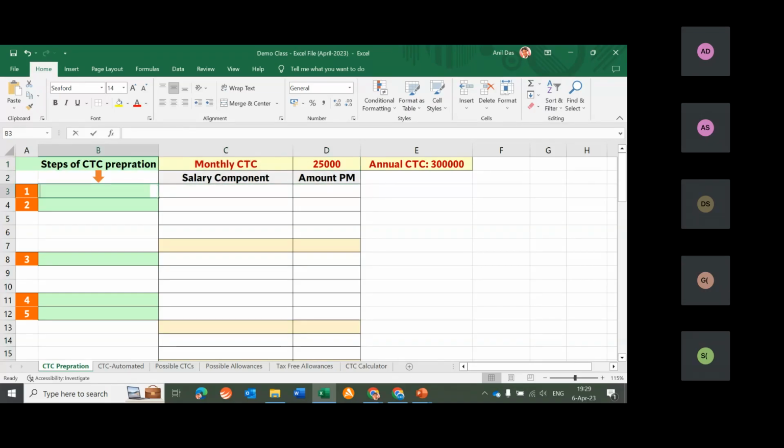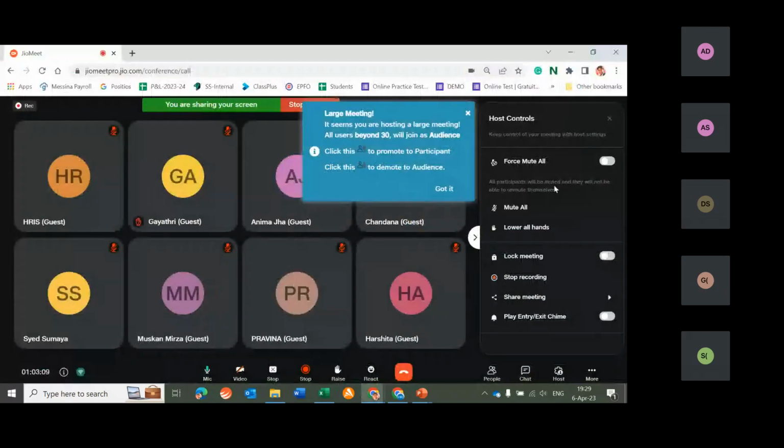The very first step was basic pay. How much should be the basic pay? Anyone who has got an idea? Let me unmute you all.